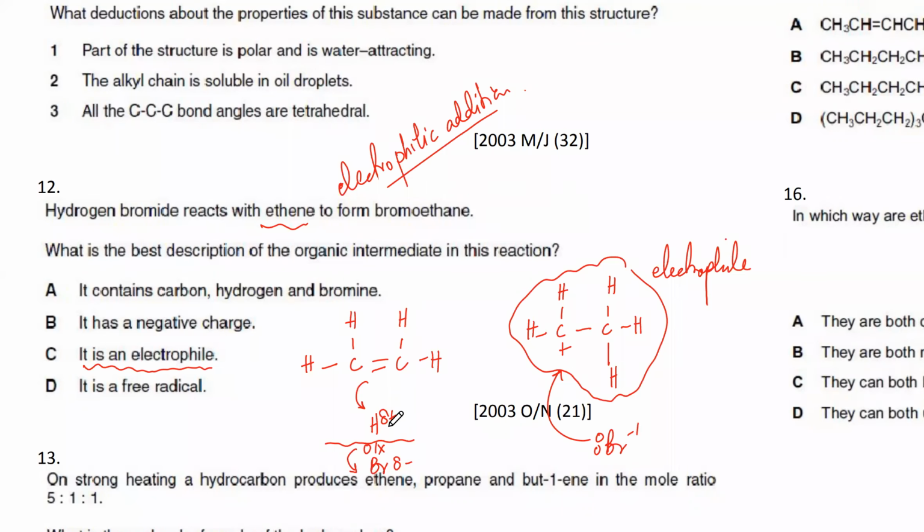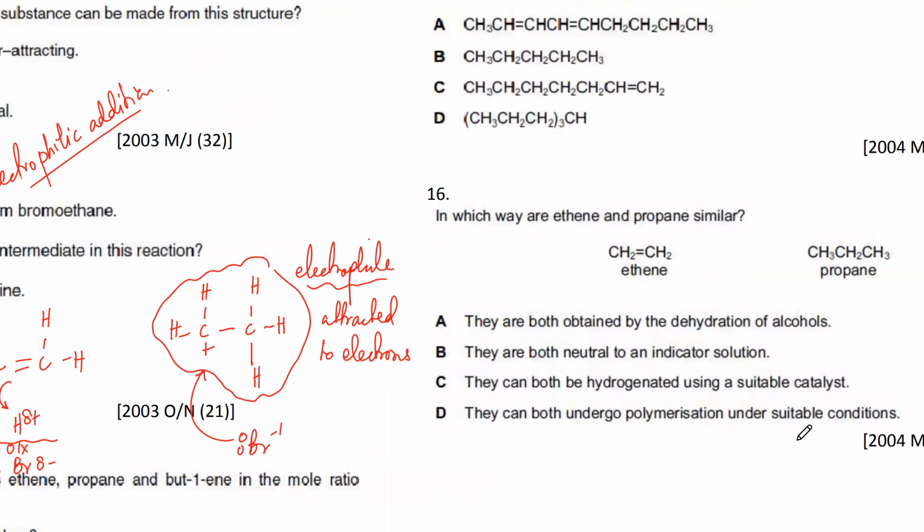The first step is that the H gets bonded to it, because the H is the one that's going to be attracted to it, not the Br. And this one is definitely an electrophile. Anything that's positive is an electrophile because it's going to be attracted to electrons. TK, is this clear? Yes, sir.